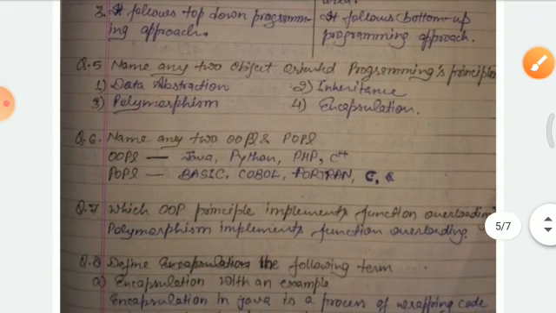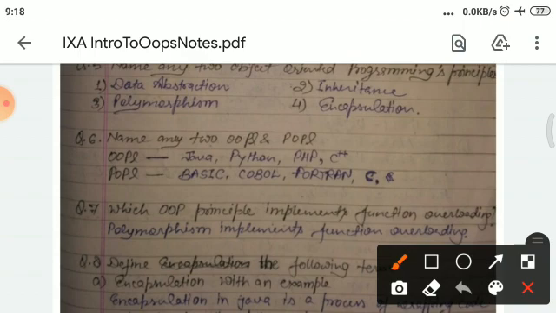Next question is, name any two object oriented programming principles. So students, you can tell any two object oriented programming principles: data abstraction, inheritance, polymorphism, and encapsulation.